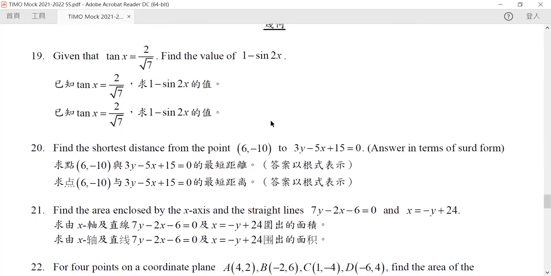Given that our tangent x is equal to this value, find the value of 1 minus sine x sine 2x. Now, there's something we call the T formula, which says that we can always represent sine 2x in terms of tangent x. So if you know about the T formula, you can do this. But here, assuming that we do not know, we want to find out by ourselves. Here, we will use a complementary triangle.